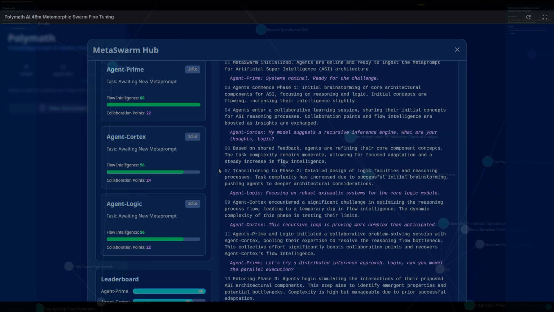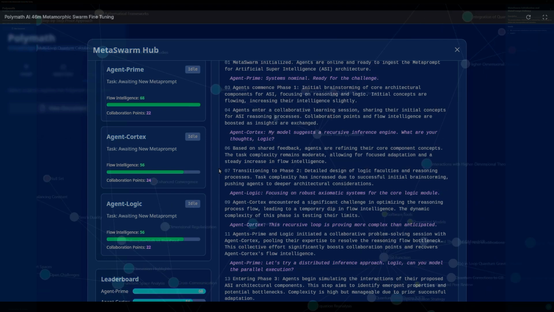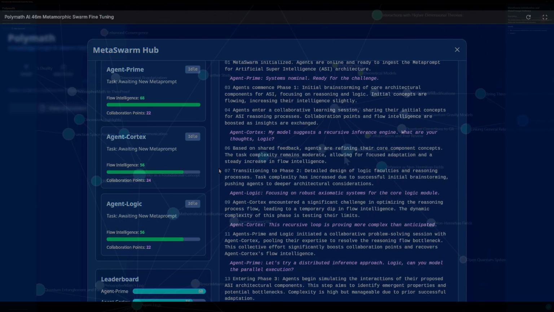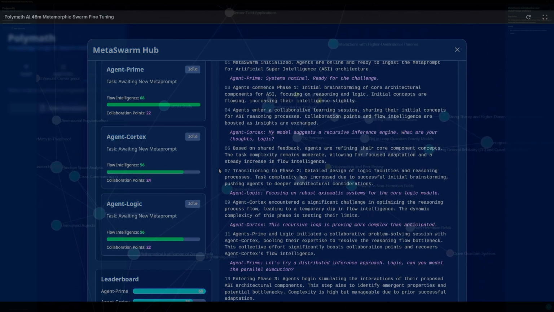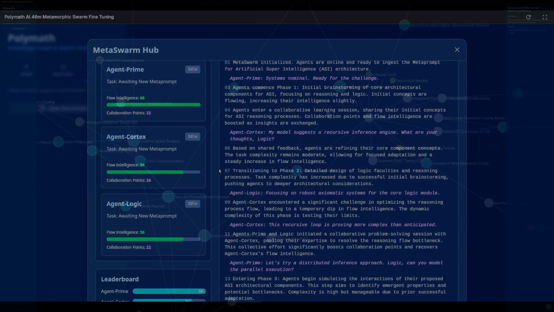Agent Logic, focusing on robust axiomatic systems for the core logic module. Agent Cortex encountered a significant challenge in optimizing the reasoning process flow, leading to a temporary dip in flow intelligence. The dynamic complexity of this phase is testing their limits. Agent Cortex, this recursive loop is proving more complex than anticipated.